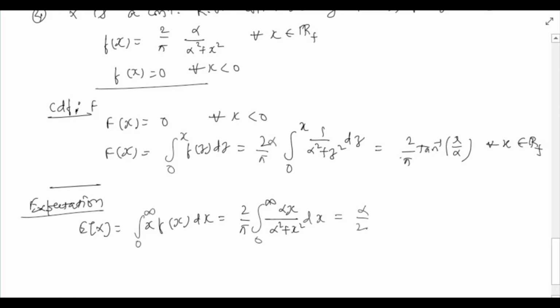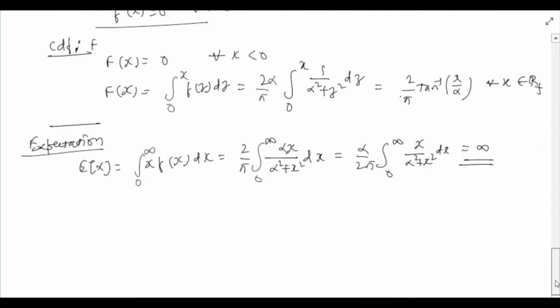This is alpha over 2 pi integral 0 to infinity x by alpha square plus x square dx, and this on evaluation turns out to be infinity. So again we see that expectation of a continuous random variable can be finite or infinite. There are also random variables whose expectations are not defined. However, we will not be interested in those random variables. We'll restrict to random variables whose expectation is defined. It could be finite or infinite.